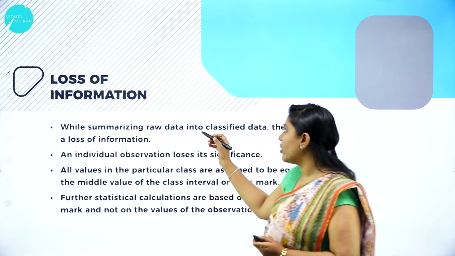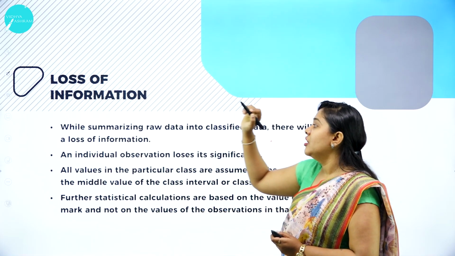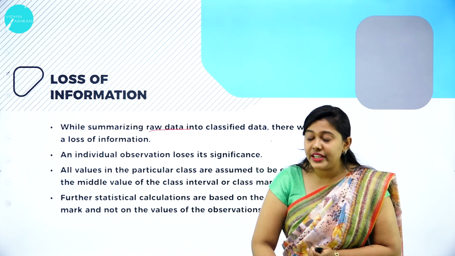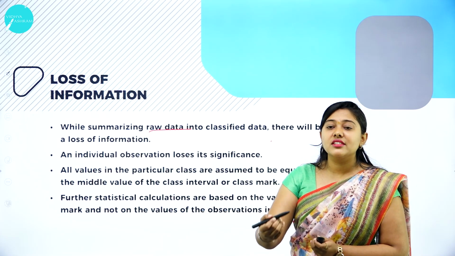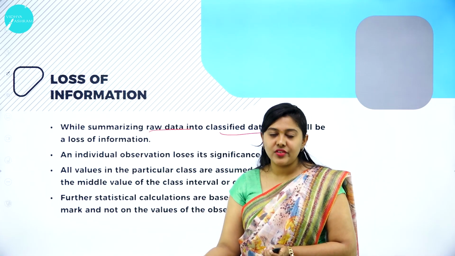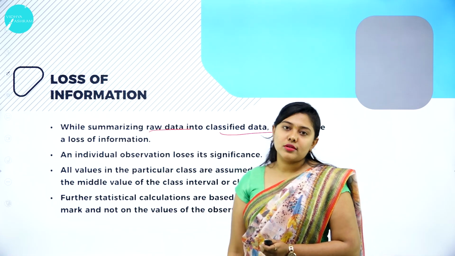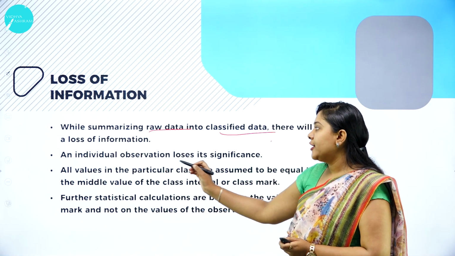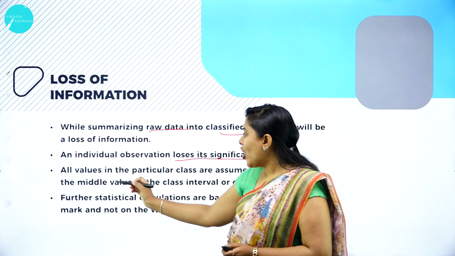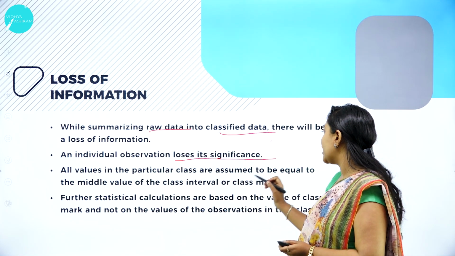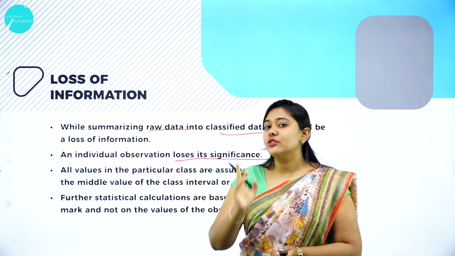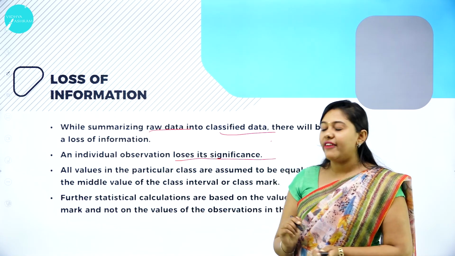While summarizing raw data into classified data, whatever unorganized, unclassified data we got, when we classify it into different categories, then there will be a loss of information. All individual observations lose their significance, as I have told you. All values in a particular class are assumed to be equal. So we'll be studying the mid values or the class values, but will not study the individual values.